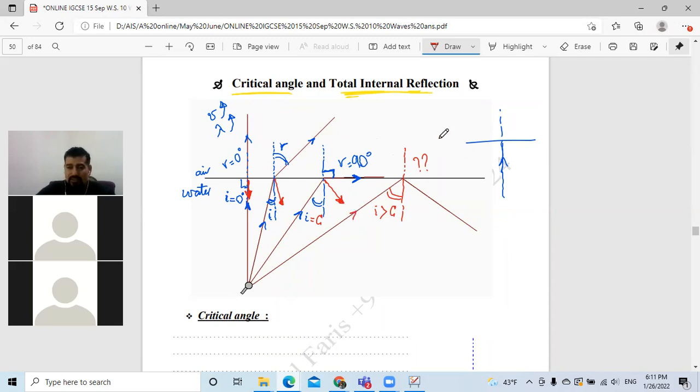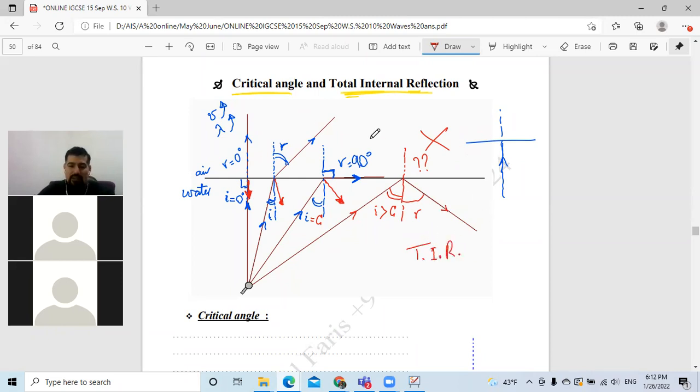It will not refract at all. It only reflects completely. No energy is refracted. No energy is absorbed like in the first three situations. All the energy, all the light, completely reflects back, and that's called total internal reflection.